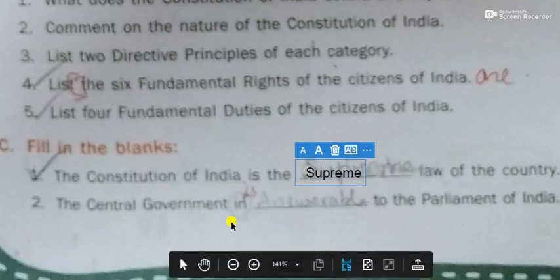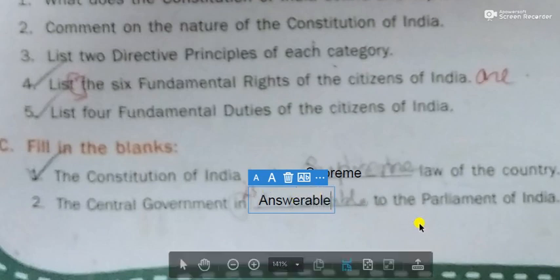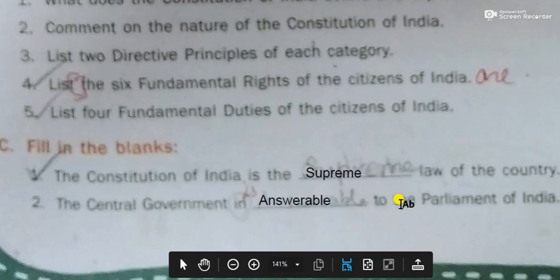The central government is dash to the Parliament of India. What do we call it? Answerable. Answerable to the Parliament. You got it?